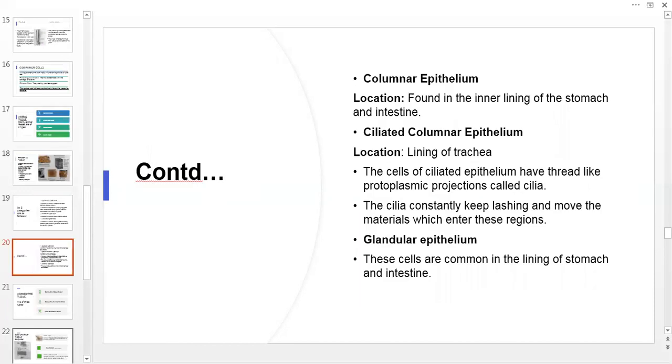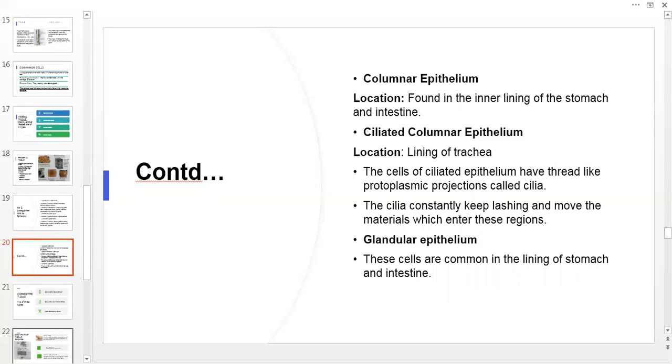After that, another type, that is columnar epithelium. Its location is found in the inner lining of the stomach and intestine. Then ciliated columnar epithelium. Its location is the lining of the trachea.